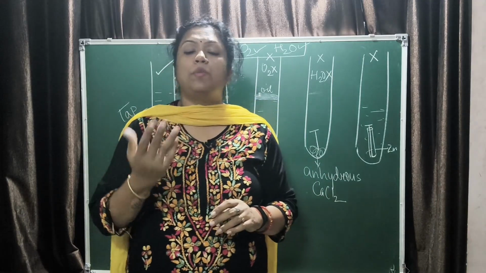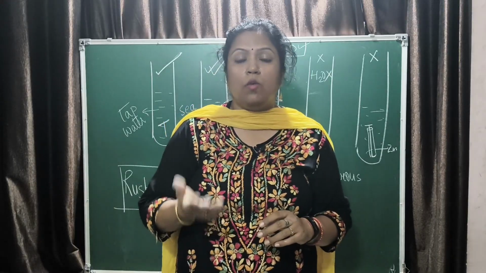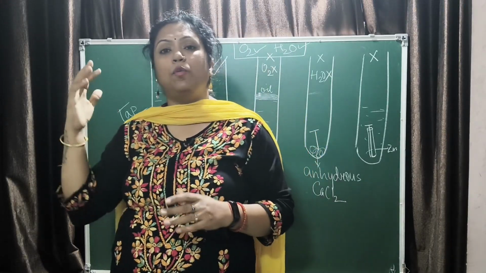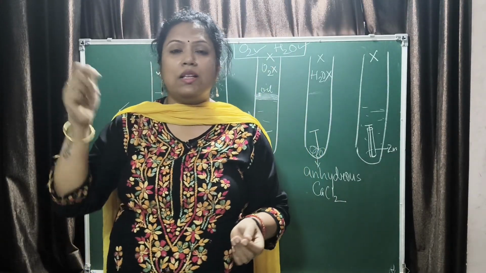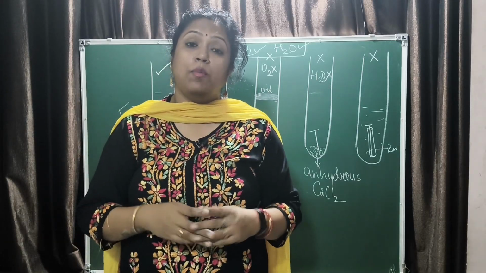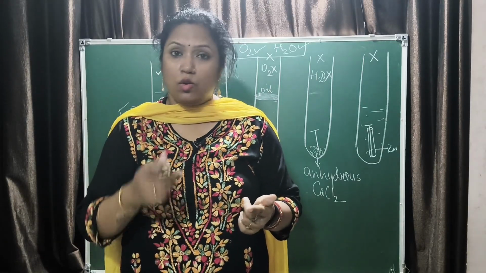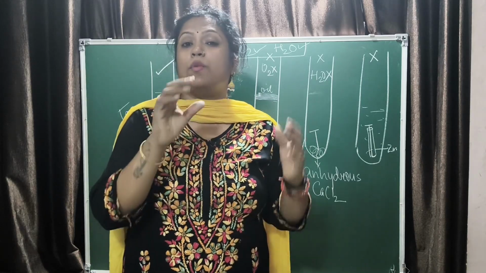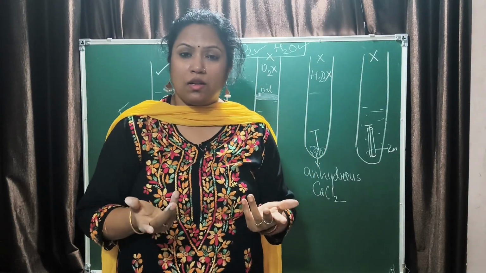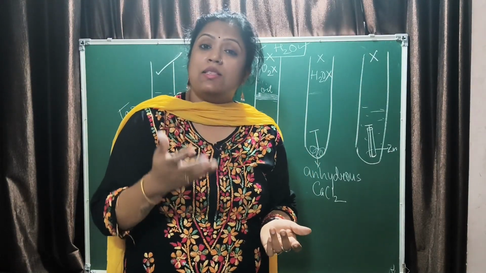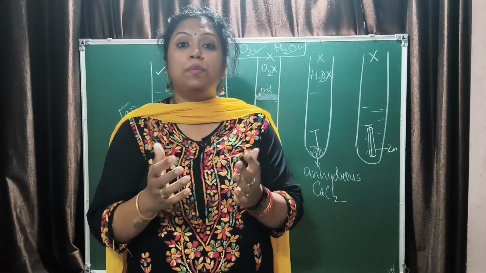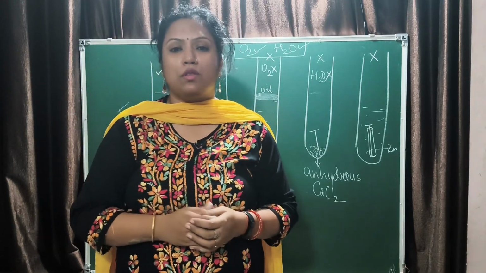Now, why do we need to prevent iron from rusting? Why do you think that we have to paint the grills and the safety doors of your house? Because when iron reacts with oxygen and moisture, you know that in chemical reactions the property of the original substance is lost. So iron will lose its tensile strength and the purpose of being there in the safety doors.